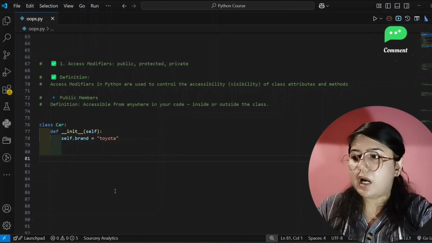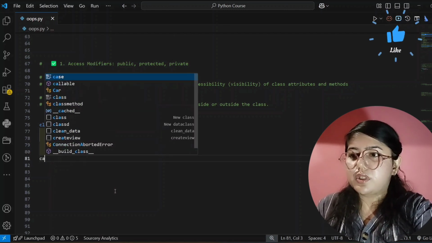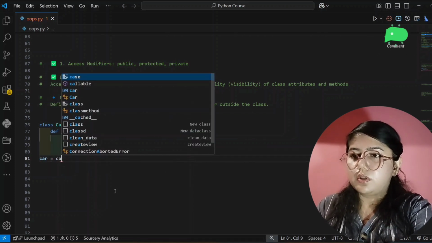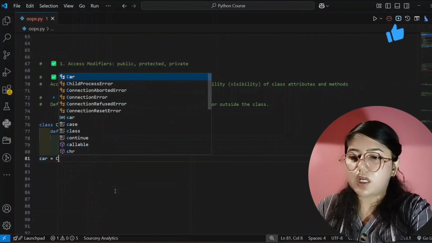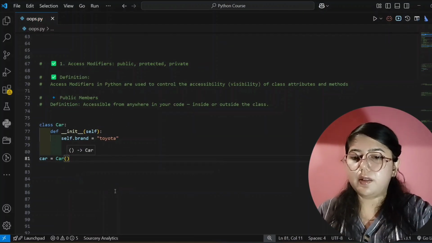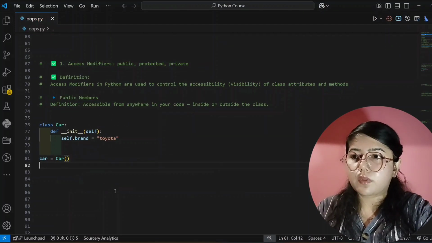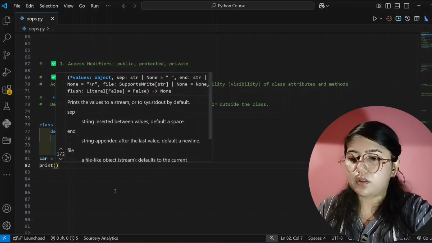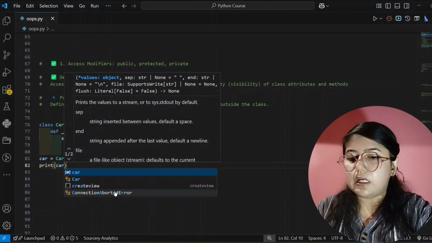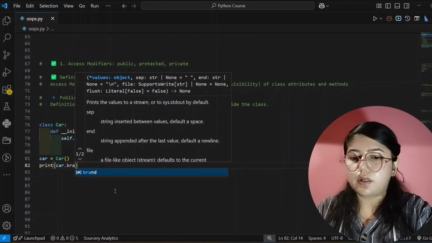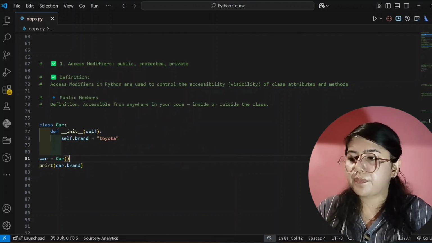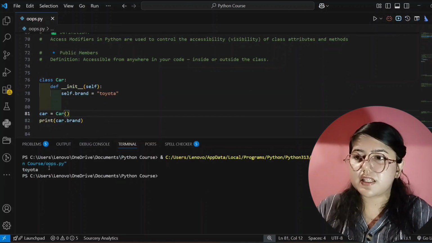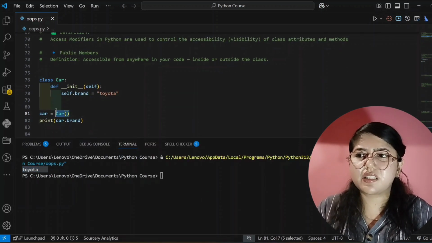And now I am using this outside the class, equals Car, sorry, capital, because our class name is capital, and then parentheses. After that I'm printing here outside the class, I'm repeating, so that you can know this is public, car.brand. Now I will run this code, and it can be accessed directly, so that's why it will print. See here, it's printing Toyota, which means it can access it, right?